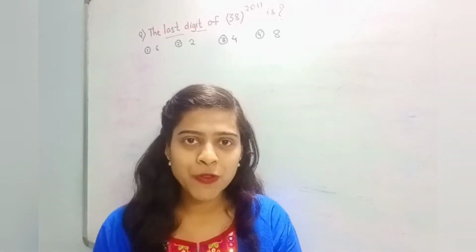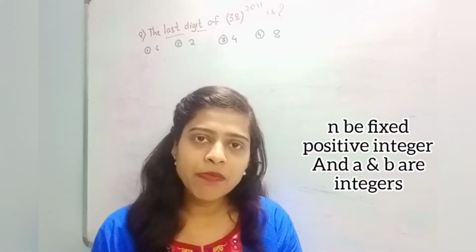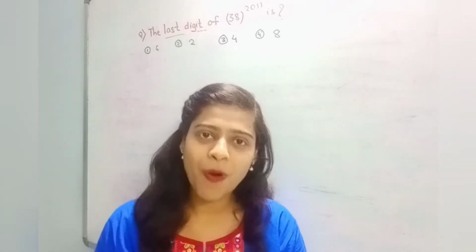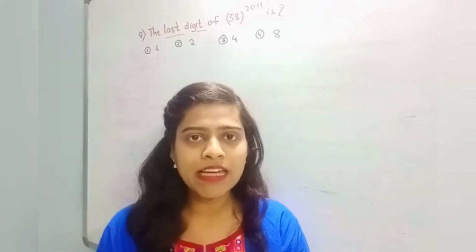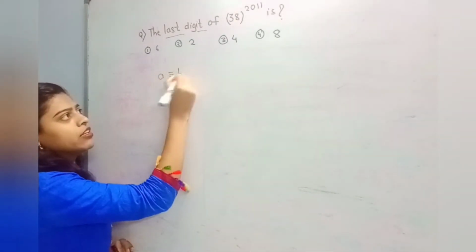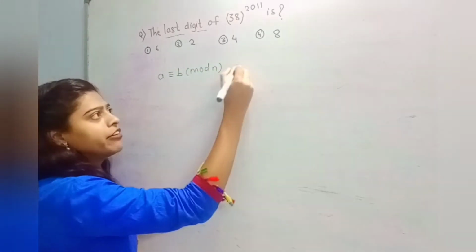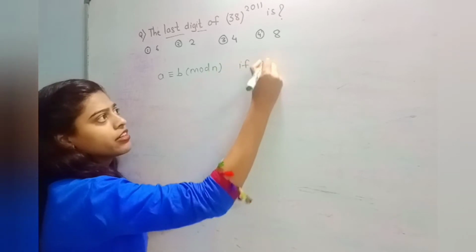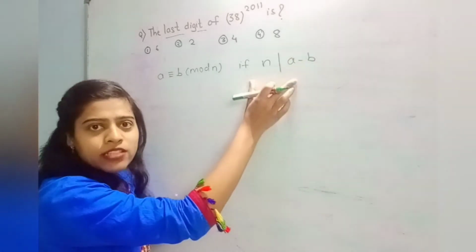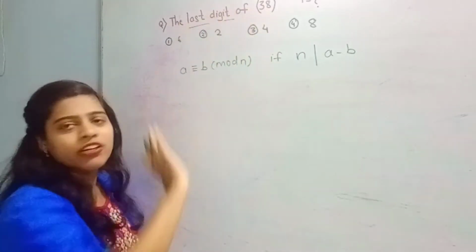Before we start the solution, firstly we can see the definition of congruence. Let n be any fixed positive integer and two integers a and b are said to be congruent only if n divides a minus b, that is a congruent to b modulo n. This is possible only if n divides a minus b. If this holds, then this condition is true. We can use this definition to solve our given question.